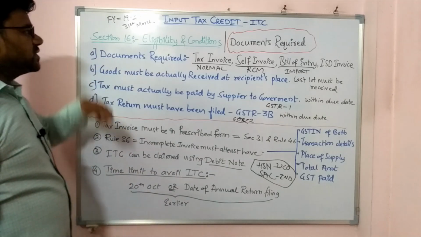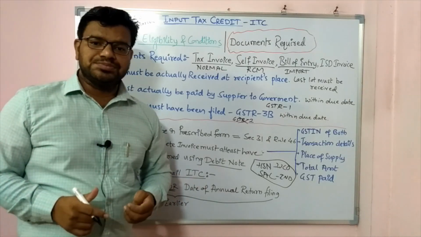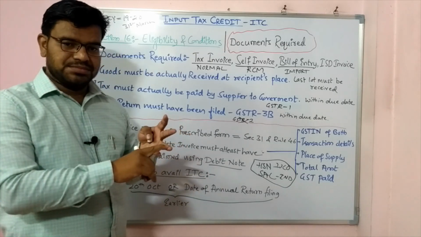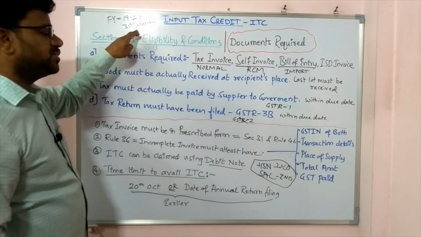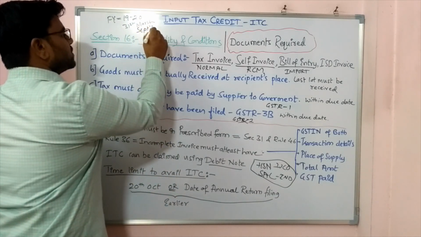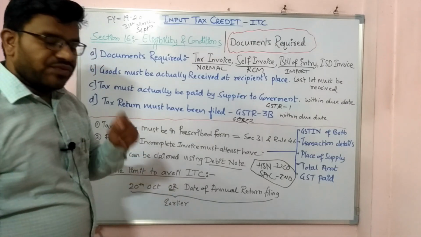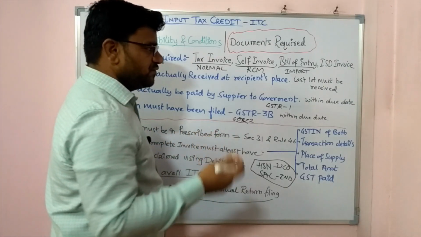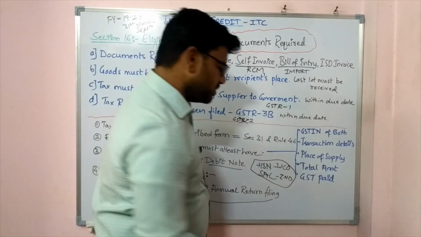Now from this 31st March, count 6 months more: April, May, June, July, August, September, right? The 6th month will be September, and for the September month, the filing date will be 20th October. I am going very much theoretically. I will give you one example.